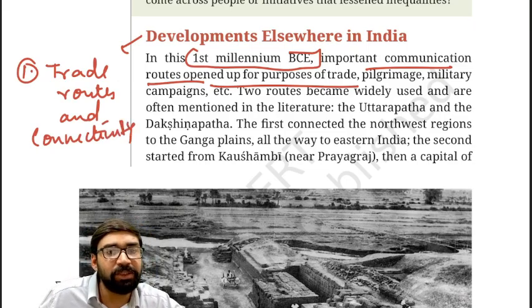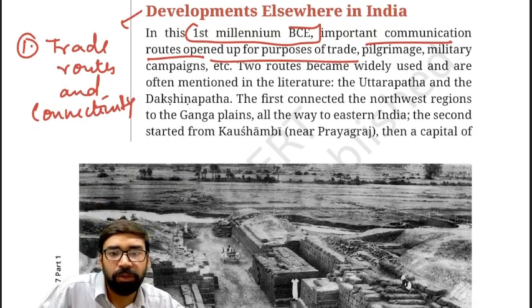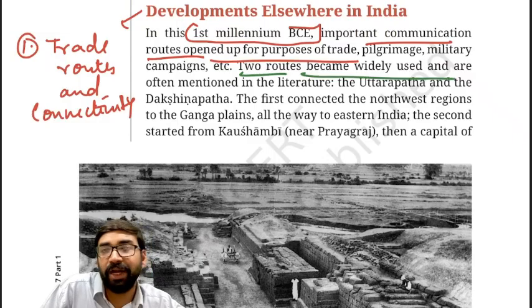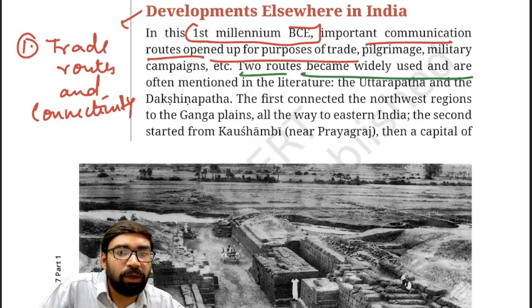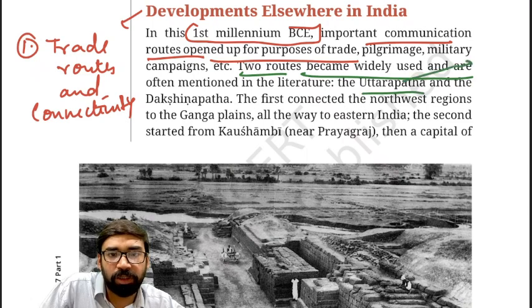So there were two major trade routes. Clear, as you can see on your screen also. Let me show you here. I have highlighted here with green pen. So two routes became widely used. Now they are mentioned in the literature also. Uttar Path. Uttar Path means northern path.